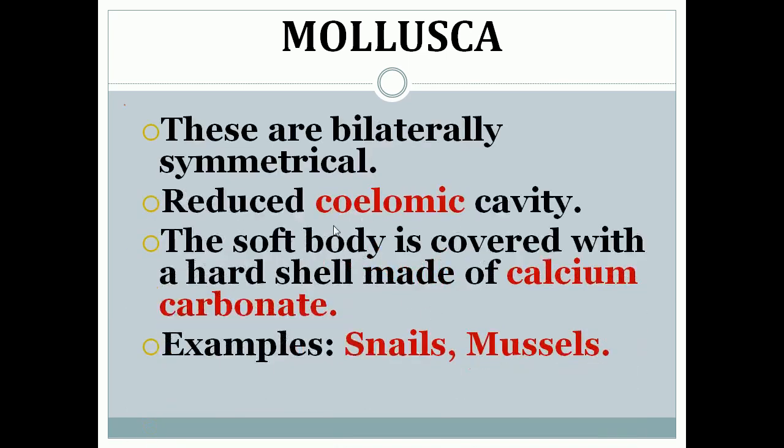Now the next classification is Mollusca. These organisms are also bilaterally symmetrical, but they have only a reduced coelomic cavity, that means less body fluid. The soft body of this organism is covered with a hard shell which is made of calcium carbonate. Examples for organisms which belong to Mollusca are snails and mussels.